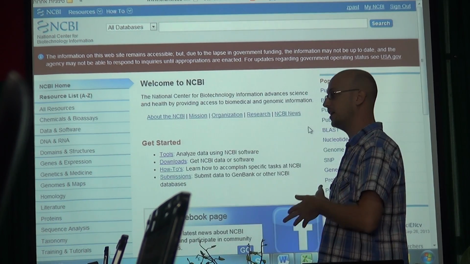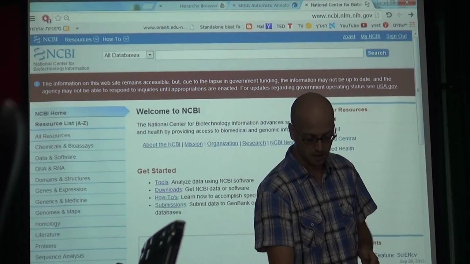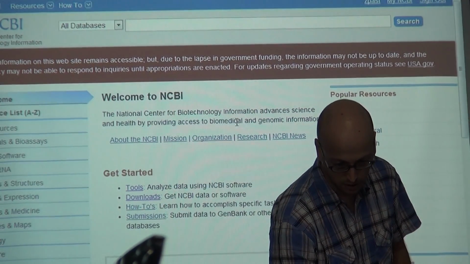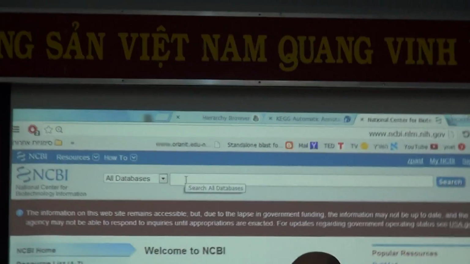Now for the exercise, let's take both of them from the database and see how close they are. So, who will give me a sequence?